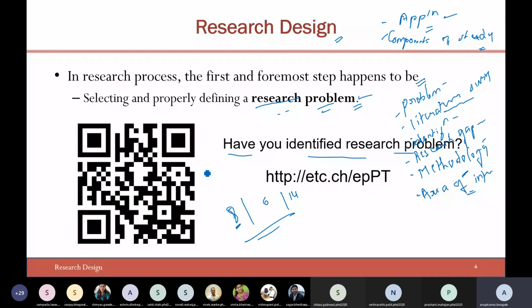Obviously, you will only come to know at the end of your research journey. Sometimes I have seen cases where they start with the research and then end up with a problem and get stuck. That is always a common phase for every researcher, where they have to undergo this particular process. Sometimes they have defined a problem statement and proposed a methodology, and then finally arrive at, okay, using this particular methodology it is not possible to solve the problem. So the question is, is there any alternate way of solving the problem?